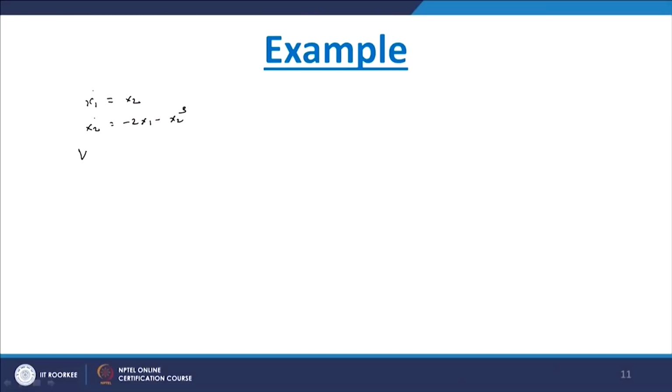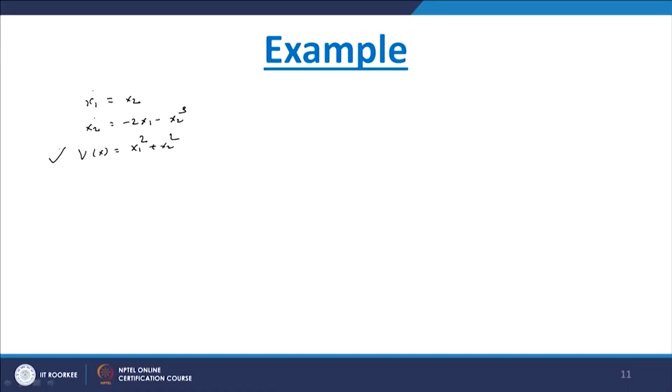The best one we can assume is v of x equal to x1 square plus x2 square. We will find that if x1 and x2 are not 0, v of x is always greater than 0. So that is a positive definite function, which is a very simple one. Therefore when we solve examples, generally we assume this particular function. So here we have taken v of x equals x1 square plus x2 square.